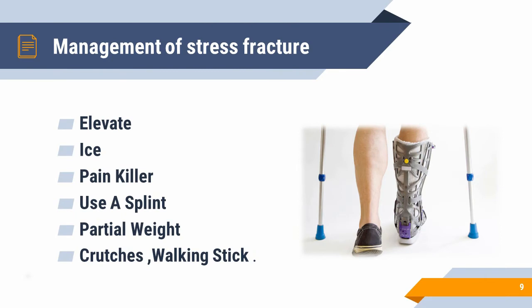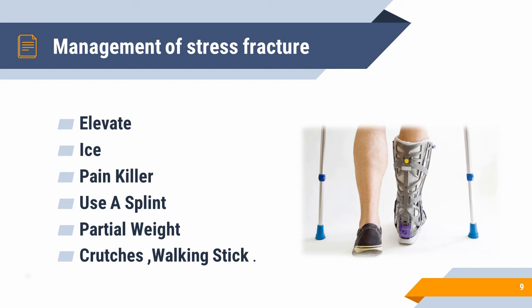So the first one is elevate. Children, what we have to do, first of all, whenever we get a stress fracture, then we elevate the extremity and rest while the bone heals, okay? And the next one is ice. We should apply ice on the affected area for 24 to 48 hours. Okay. And painkiller. Yes, if the pain is there, we should take some painkiller also.